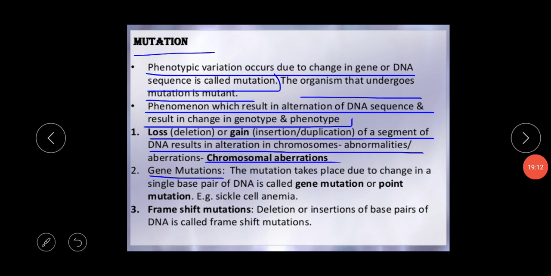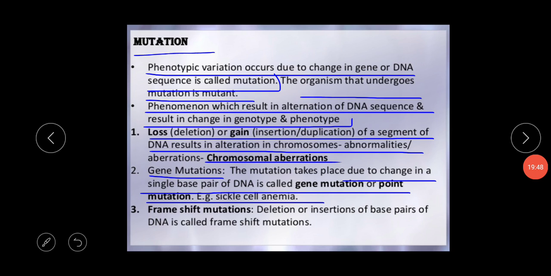Already we have discussed the meaning of gene mutation: this kind of mutation takes place due to a change in a single base pair of DNA, and is called gene mutation or point mutation. An example is sickle cell anemia. I am repeating again, the mutation which takes place due to a change in a single base pair of DNA, because we all know that DNA consists of base pairs, is called gene mutation. The example is sickle cell anemia.